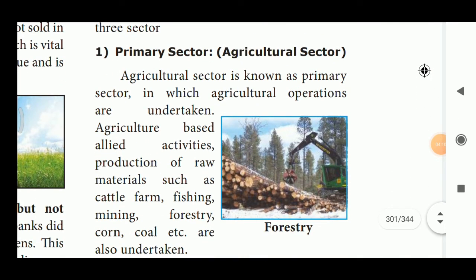Next, we are going to see about the composition of gross domestic product. There are three sectors. Yes or no? We have already learnt in our 9th standard: primary sector, secondary sector and tertiary sector. First, we are going to see about primary sector. What is the another name for primary sector? Agricultural sector. Agricultural based activities are called primary sector. Okay. What is the example? Fishing industry, mining industry, forestry, coal. These all are called primary sectors.